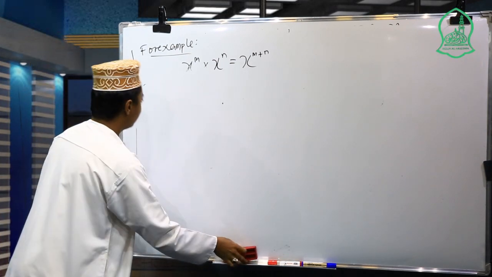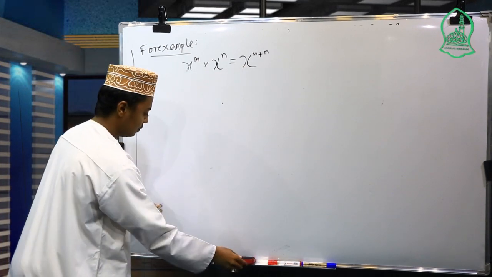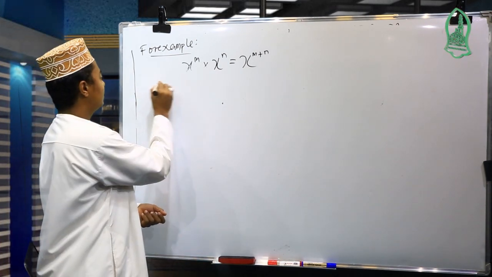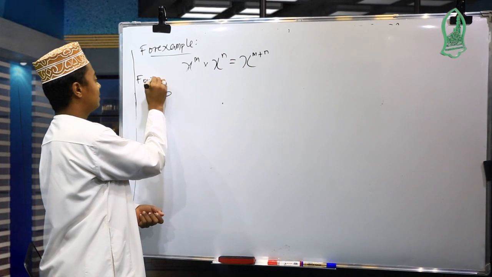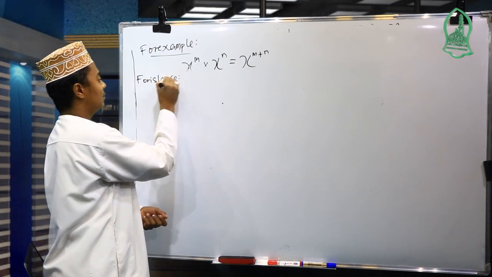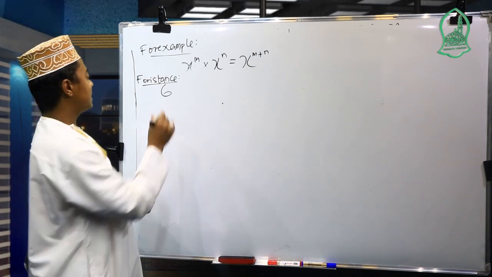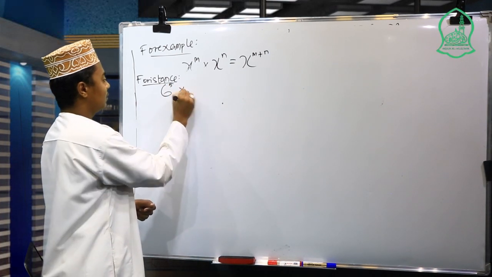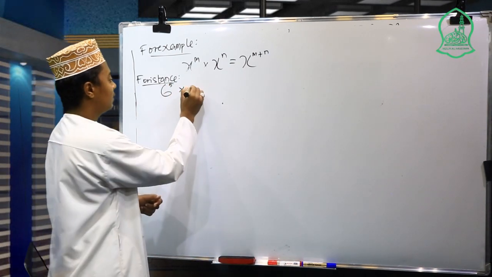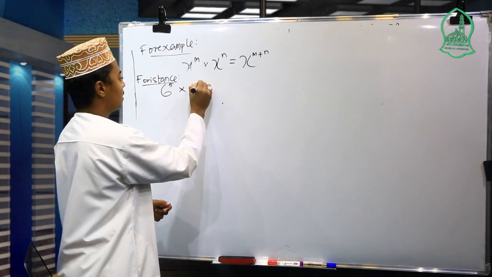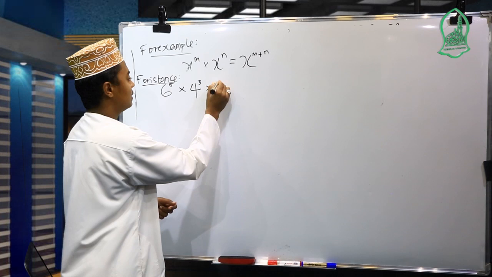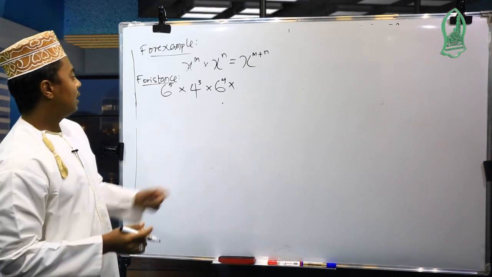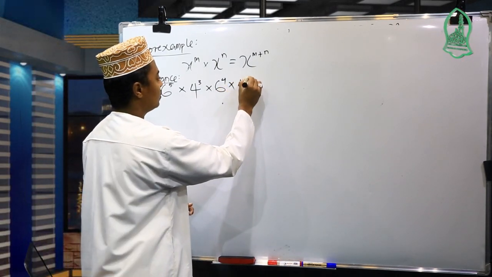Maybe we have, for instance, this 6 to the 5th power multiplied by 4 to the 3rd power multiplied by 6 to the 4th power multiplied by 4 to the 8th power.